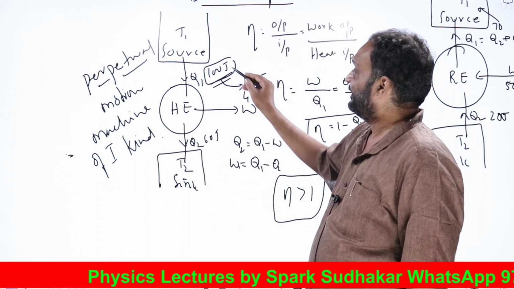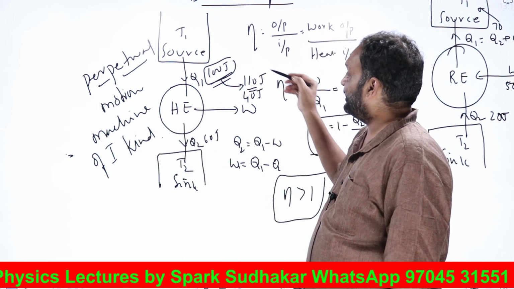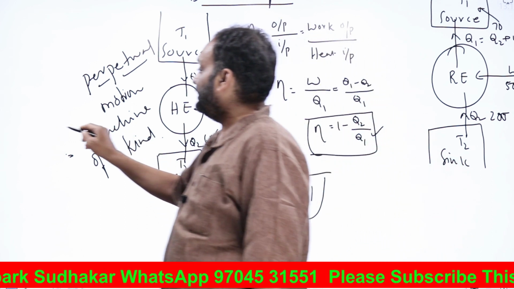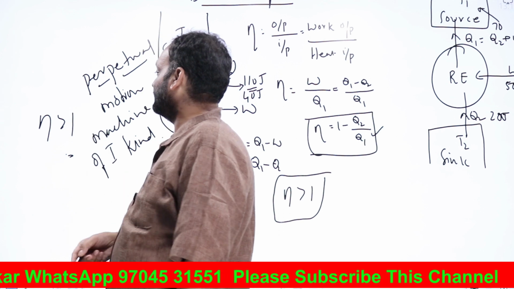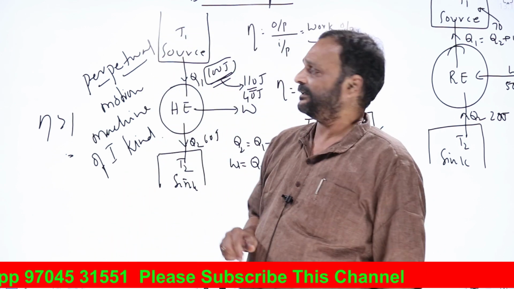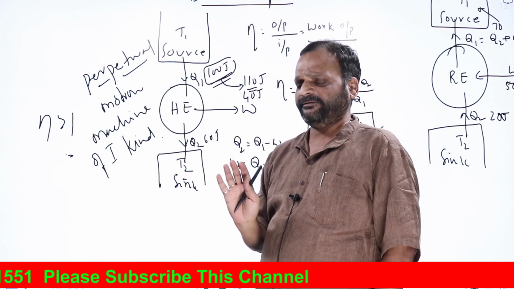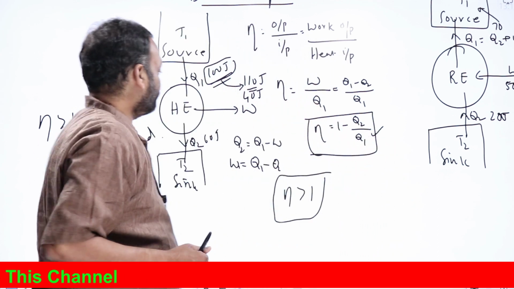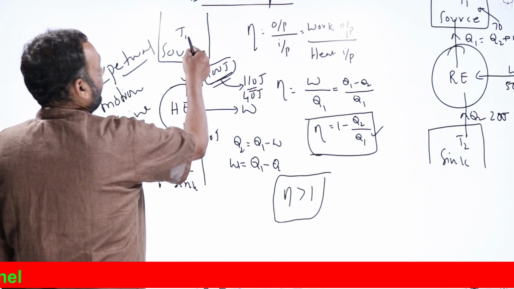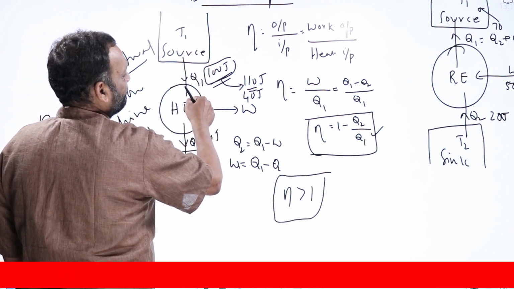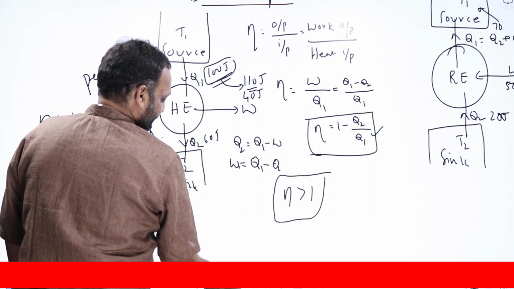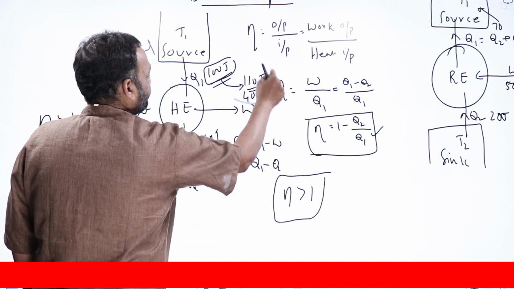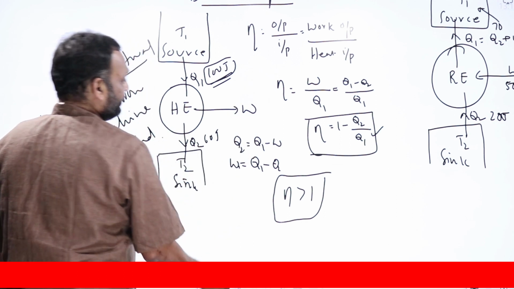What is that first kind? An engine which takes less amount of heat and does more amount of work is impossible according to the first law of thermodynamics. That is, eta greater than 1 is impossible according to the first law. That is according to common sense, we all accept that. But now my doubt is, why can't a heat engine take 100 joules of heat and convert all that 100 joules into work? What is the problem? The first law of thermodynamics is happy only, right?